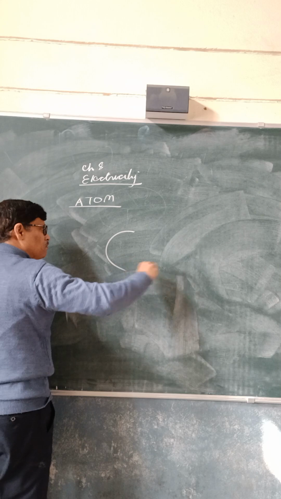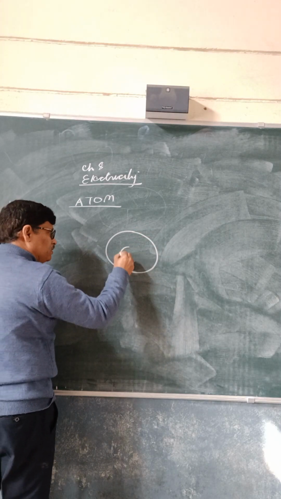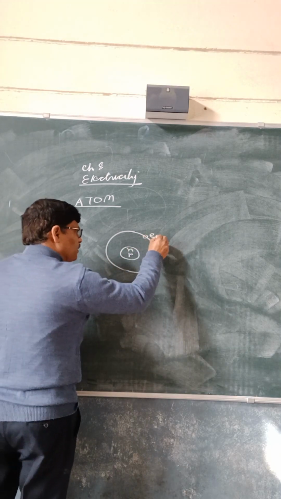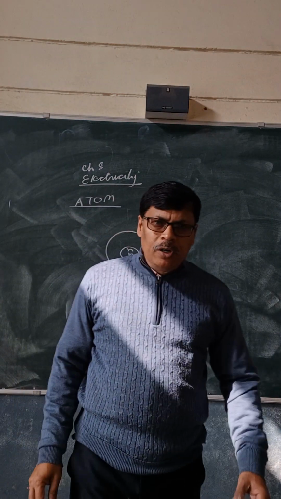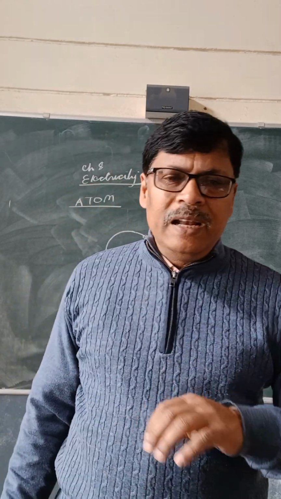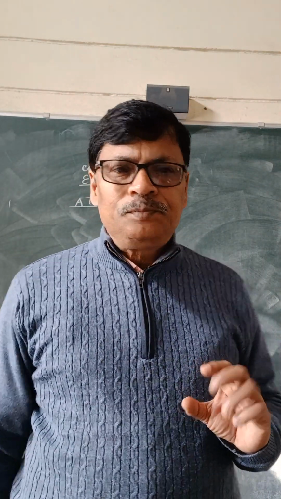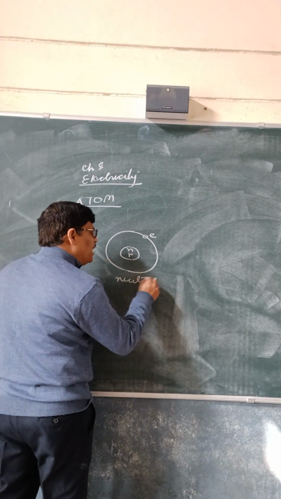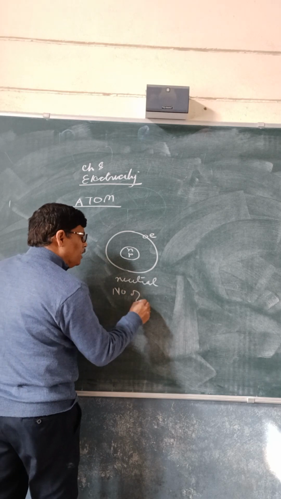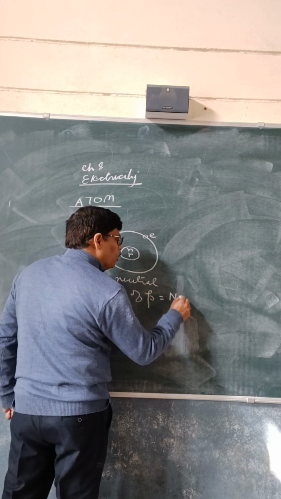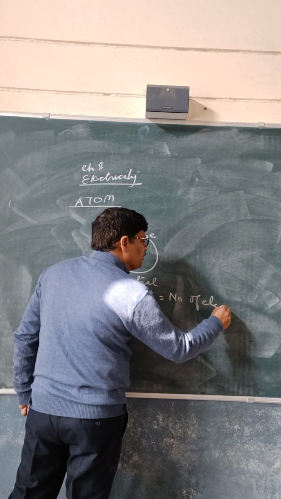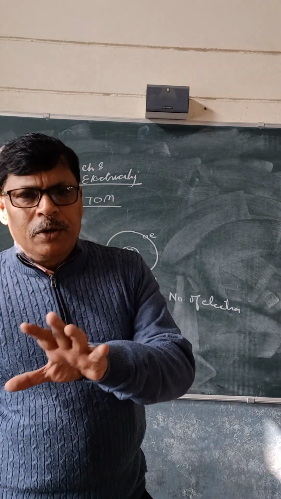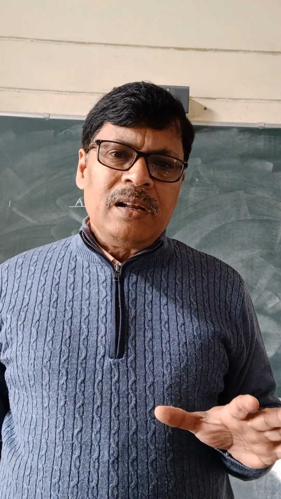We all know an atom mostly comprises three parts: neutron, proton and electron. Neutron and proton live in the nucleus and electron revolves around it. In a neutral atom, the number of protons is equal to the number of electrons.